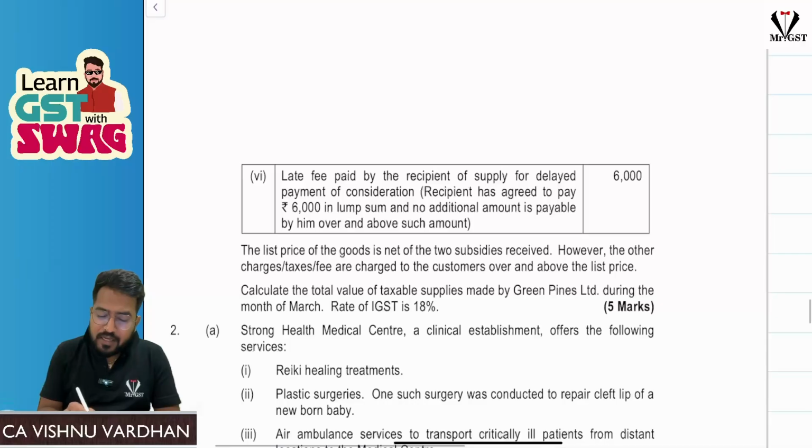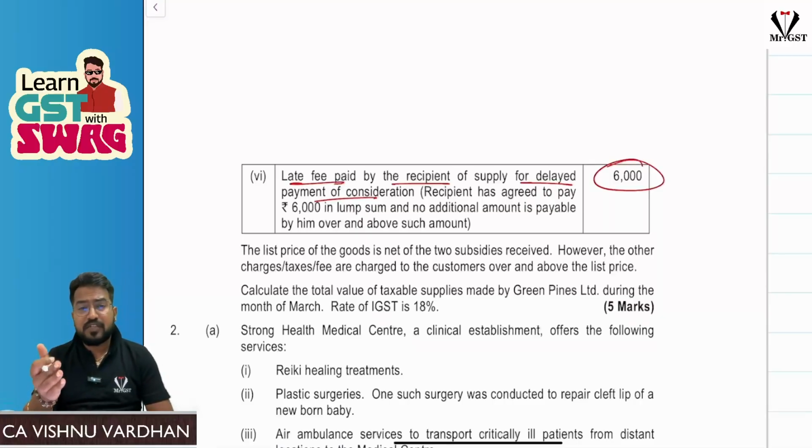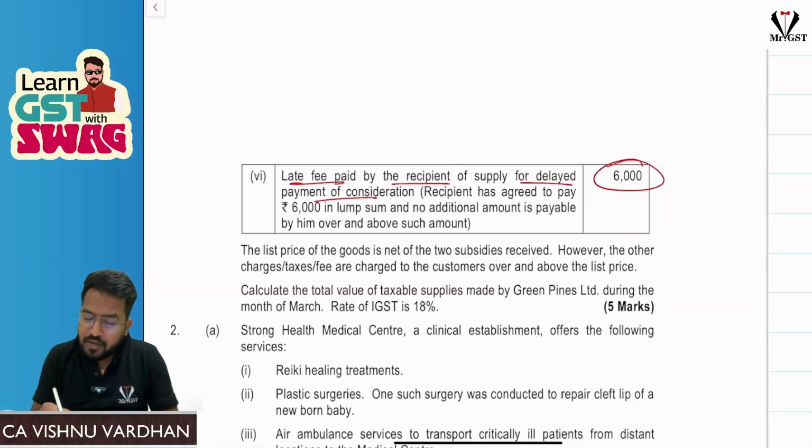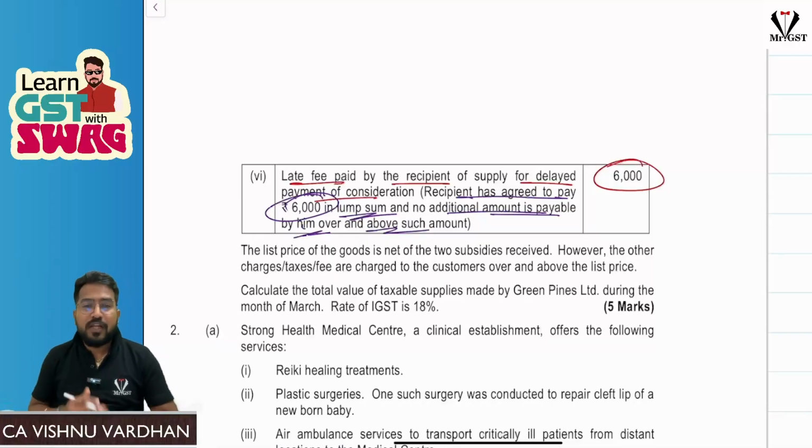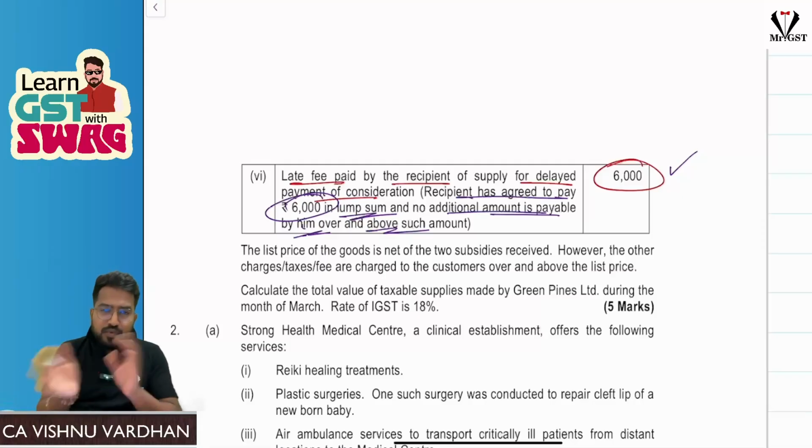Next, late fees paid by recipient for delay in payment of consideration. How much? 6,000. Okay, late fees for delay in payment of consideration should be added to the value of supply. The recipient has agreed to pay 6,000 lump sum and no additional amount is payable by him over and above such amount. That means he is paying 6,000 in lump sum. When that is the case, obviously we should do the reverse calculation and arrive at the interest amount, correct? So we should do some reverse calculation.